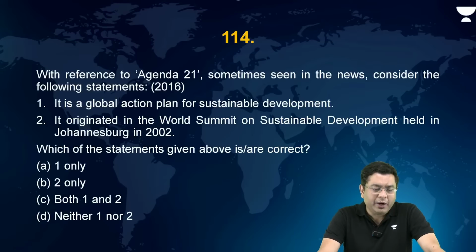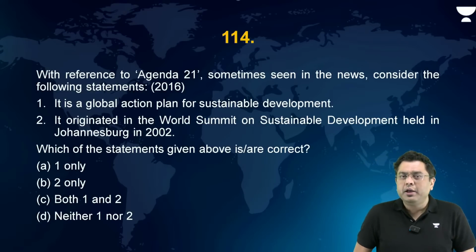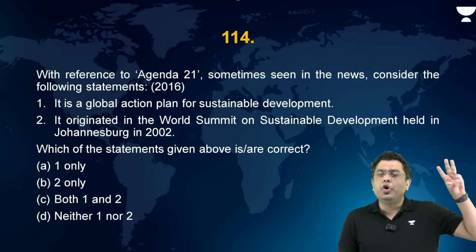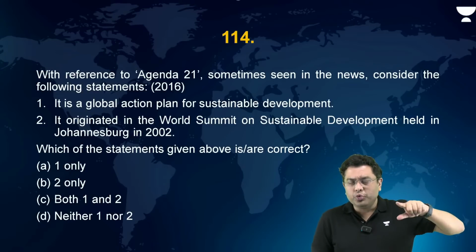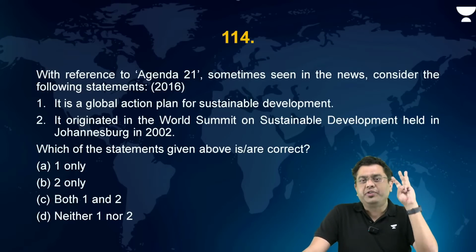Now, with reference to Agenda 21, sometimes seen in the news, consider the following statements. It is a global action plan for sustainable development. Yes, Agenda 21 is amongst the 3 documents which were famously released during the Rio Summit 1992. So as a consequence of Rio Summit 1992, you had 3 documents and 3 conventions.